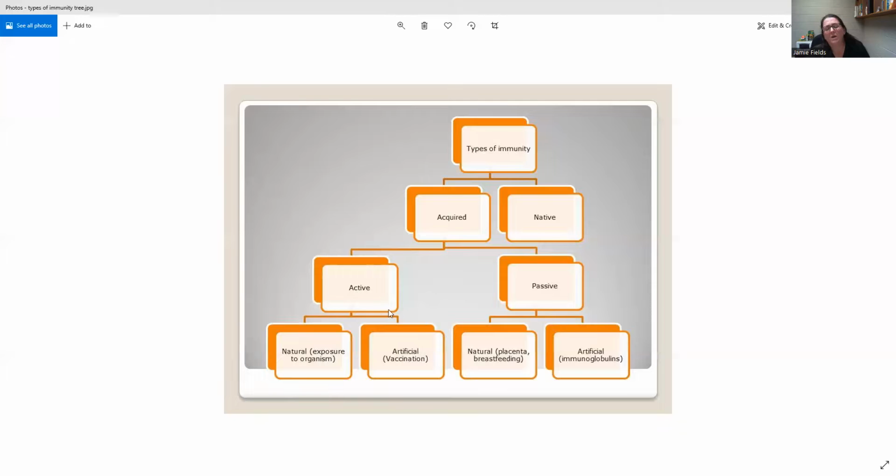Artificial active immunity is when we're injected with a substance that causes us to make antibodies to that organism. That could be a live organism that's been weakened, which is called live attenuated. That can be a dead organism or specific parts of organisms, or that can be a toxin. And we make antibodies against that, and that protects us from disease.